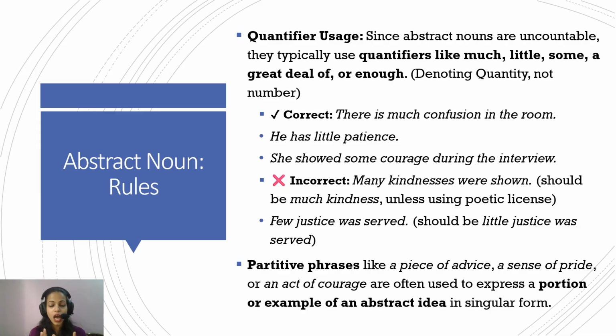We have to understand these uncountable things can be expressed either as a part, or as how much or less. When we have to express how many of them, we use these partitive phrases: a piece of something, an act of something. This is used for uncountable things, because for countable things it's fairly simple. You can use many, much, or a number also. It is only when we are talking about uncountable things that we have to use either the quantifier of quantity or these partitive phrases. Okay.